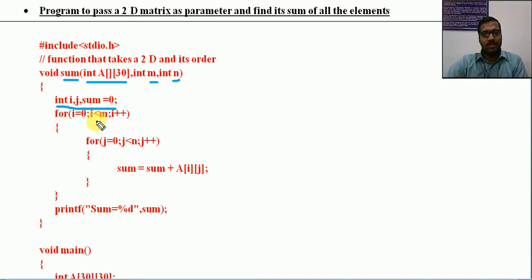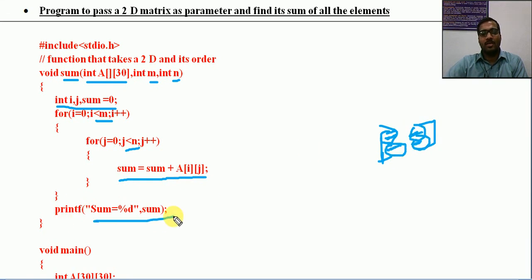For i equal to 0, i less than m. For j equal to 0, j less than n. What am I doing? sum is equal to sum plus a of i j. Is it correct? Because for i to m, j to n, this is the way we enter values. Similarly, sum plus this one, plus this one, plus this one, plus this one, in the same order, sum must be accumulated. sum is equal to sum plus a i j. So first of all, 0 will be added with a of 0 0, then with 0 1, then with 1 0 and 1 1. Then print the sum here itself.